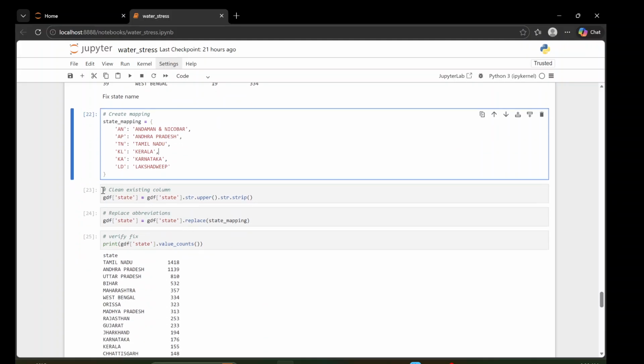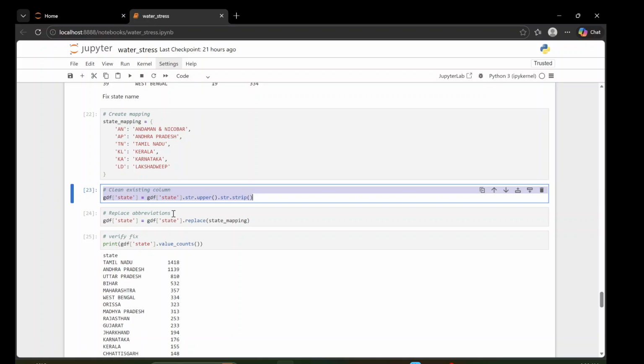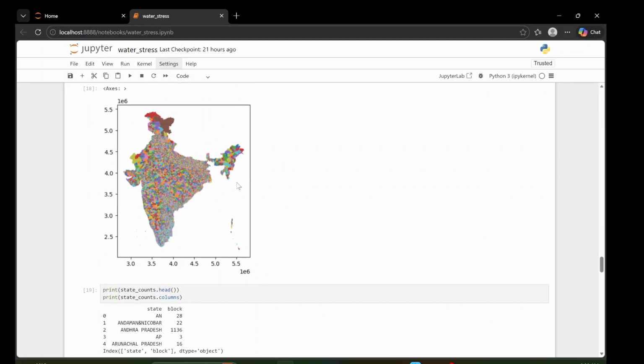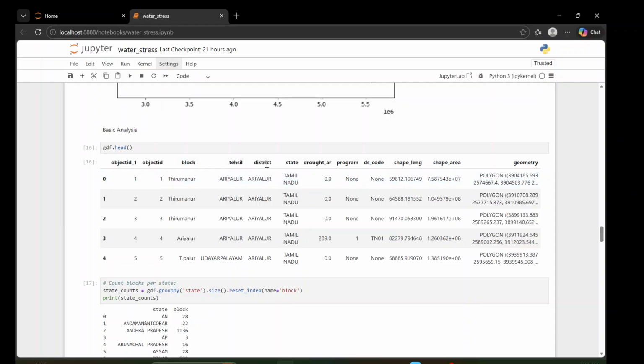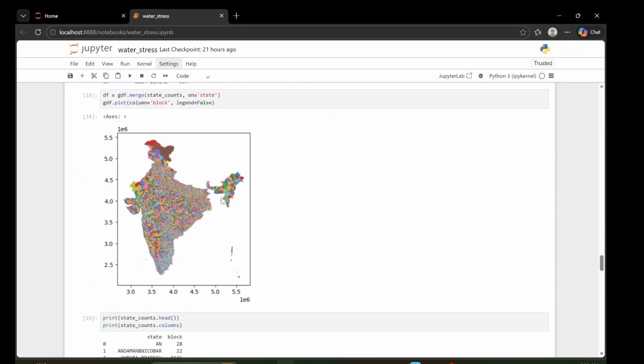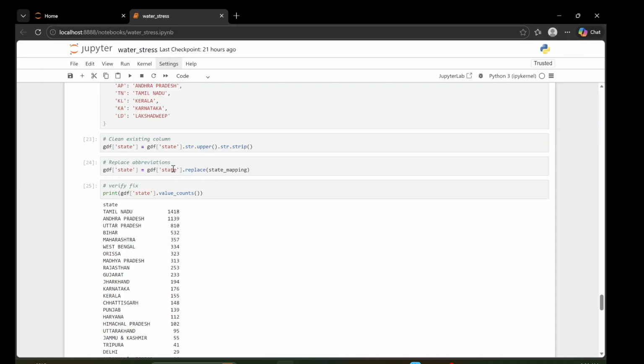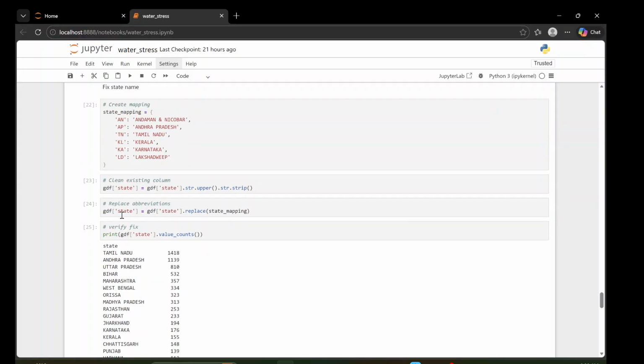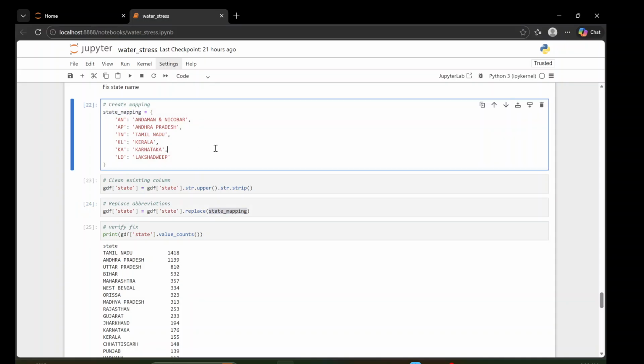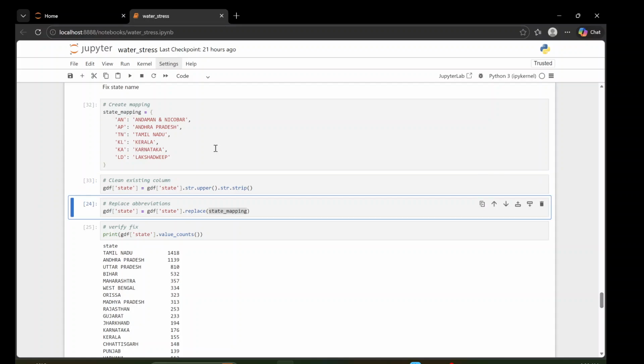Now based on that, we clean the existing column. State is our column. How do we know? GDF dot head, right? Then we are replacing the abbreviations, these are the abbreviations we are replacing. Then GDF state equals GDF state dot replace with the state mapping, this state mapping. So we just run this.